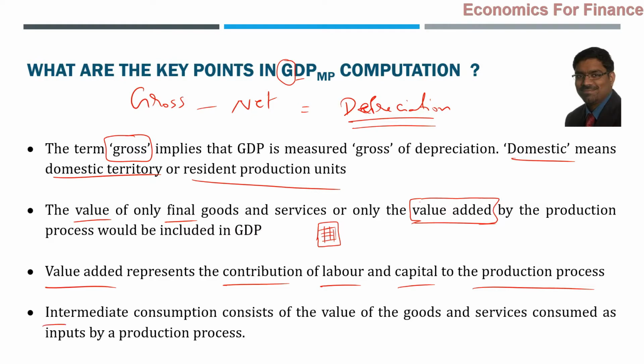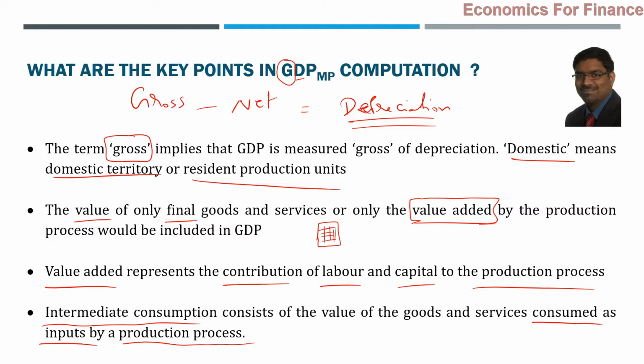Then what is intermediate consumption? That consists of the value of the goods and services consumed as inputs by a production process. So in a production process, let us say certain goods and services are consumed as inputs, they will be excluded because the final value is already calculated, and that value is market value, that you should understand. And that market value definitely includes already the value of all those goods and services which are consumed during this production process.